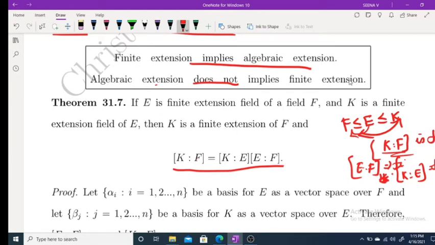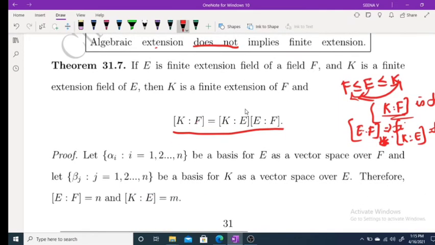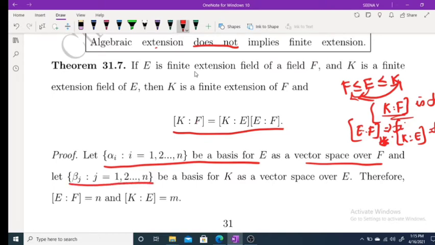E is a finite extension field of F. E is a finite extension of F means E is a finite dimensional vector space over F. Therefore, it has a basis. Let alpha_i, i varies from 1 to n, be a basis for E as a vector space over F. And beta_j, j varies from 1 to m, be a basis for K as a vector space over E.